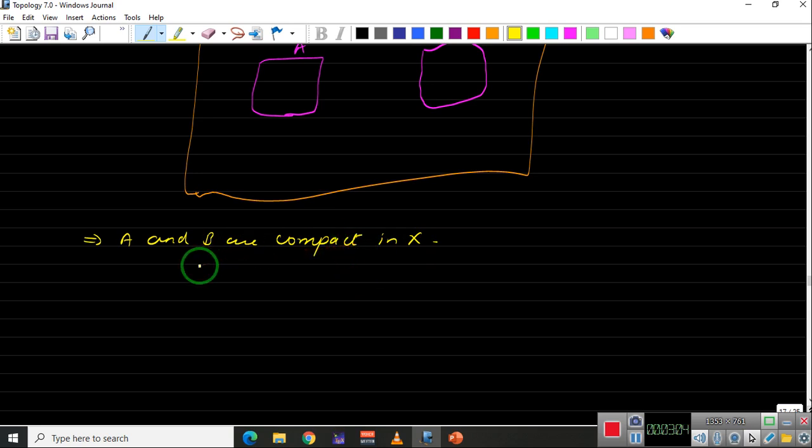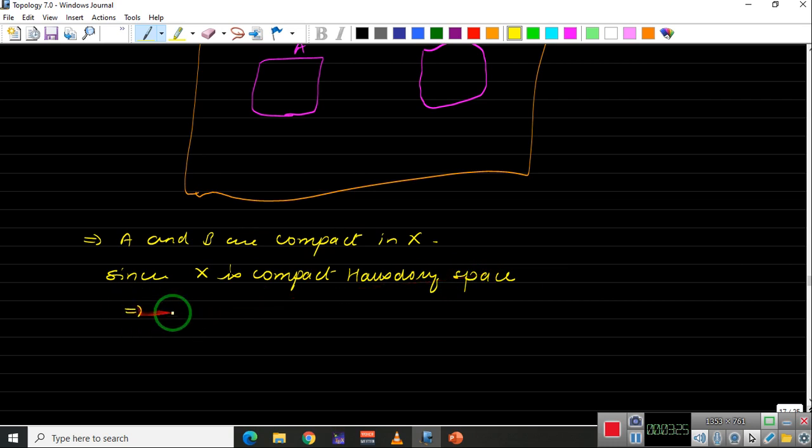Now again, let us go for the compact Hausdorff space and use the last theorem. Since X is a compact Hausdorff space, we can say that using the last theorem, X is regular. So since X is a compact Hausdorff space, X is regular. This is from your last theorem.